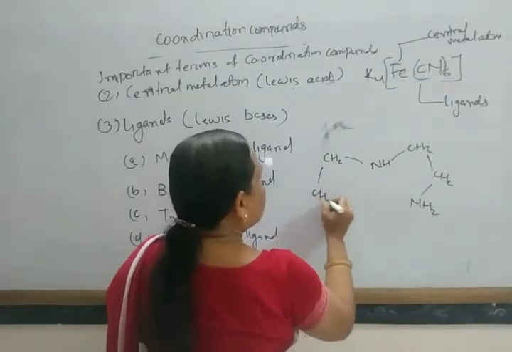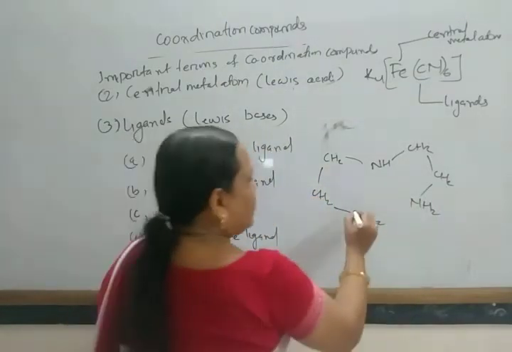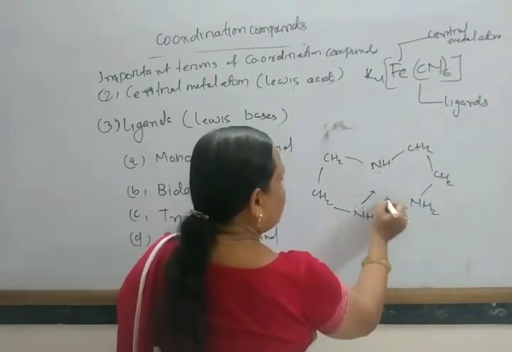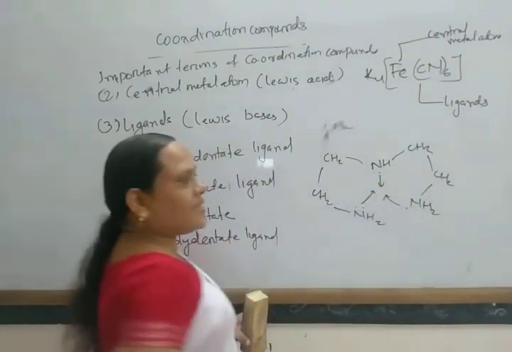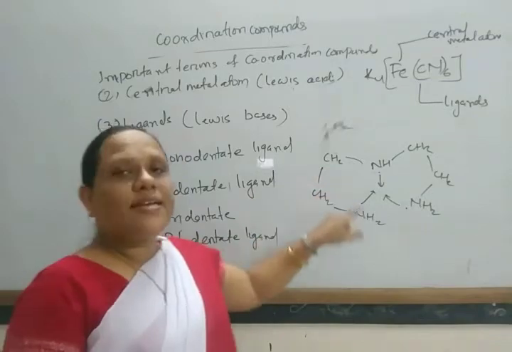In this case, it can coordinate with the central metal atom through 3 donor sites: nitrogen, nitrogen, nitrogen. In this way, this is a tridentate ligand.